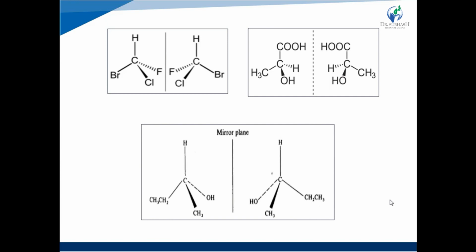The same in 2-butanol: the second carbon is the chiral carbon, to which one hydrogen atom, one OH group, one CH3 group and one ethyl group CH2CH3 are attached, and it produces a pair of enantiomers.